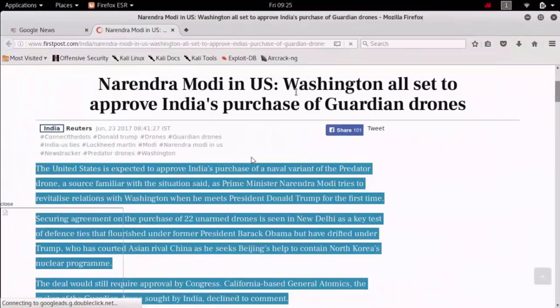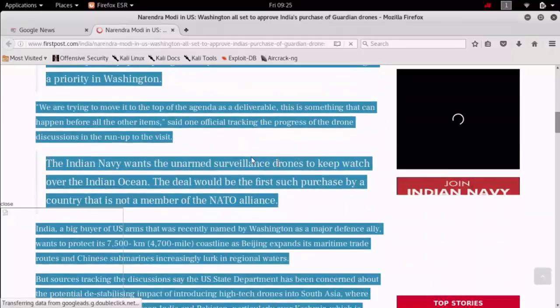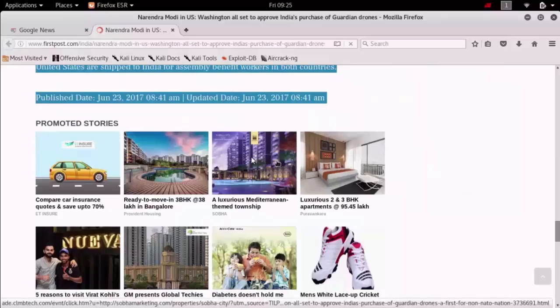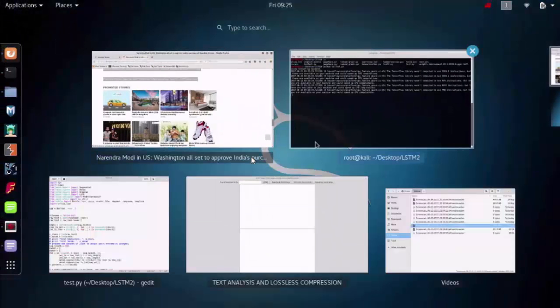As for the input, the current news is on Narendra Modi, and I have copied this data, which has to be summarized, and in the GUI part I have pasted that. Using any one of the 4 algorithms we can do this. Now I am giving a percentage of 30%. Based on frequency, the summarized text is this, and based on text rank summarization, the summarized part is this, and based on page rank summarization, the above text will be converted into this.